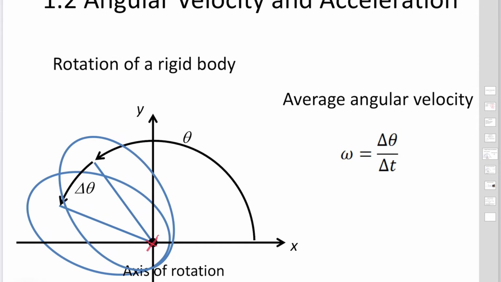In this situation, this is the axis of rotation. The angle is changing with respect to the axis of rotation. So delta theta divided by delta t is the definition of the average angular velocity: the angle delta theta divided by time.